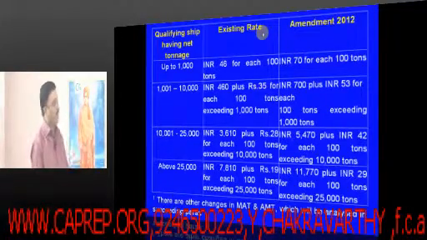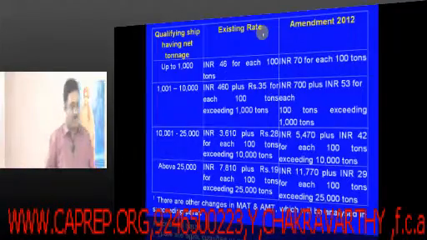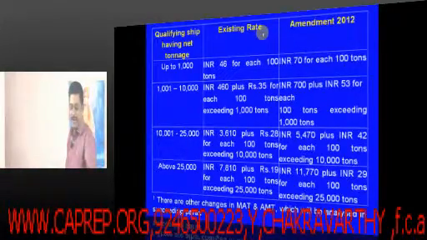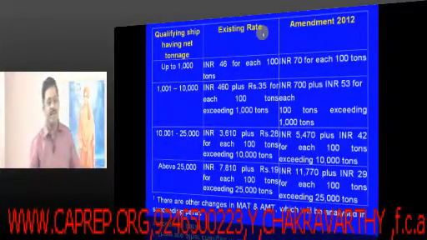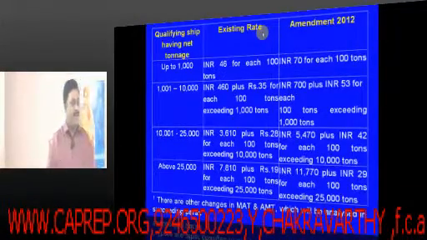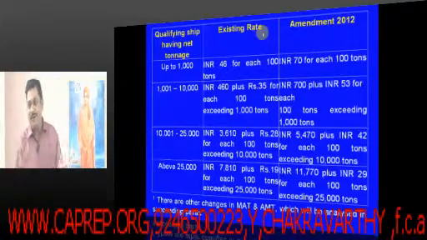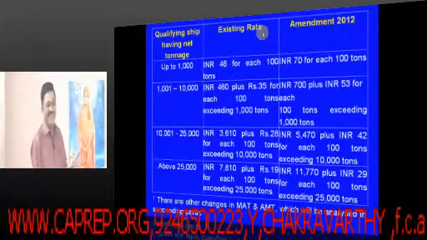What is the difference between 42 and 29? 13. So the differences are first 17, then 11, then 13. By some way you have to remember that, right?